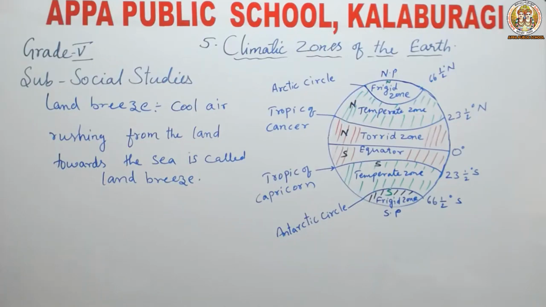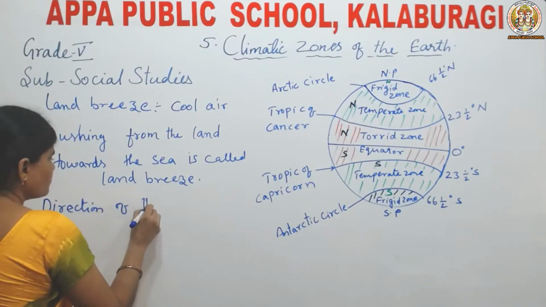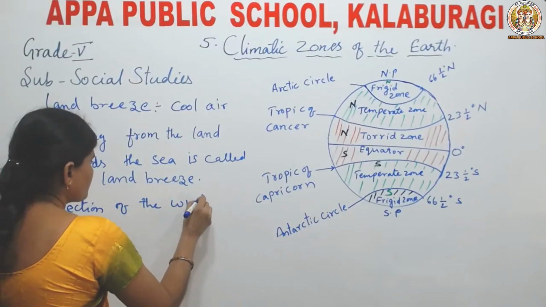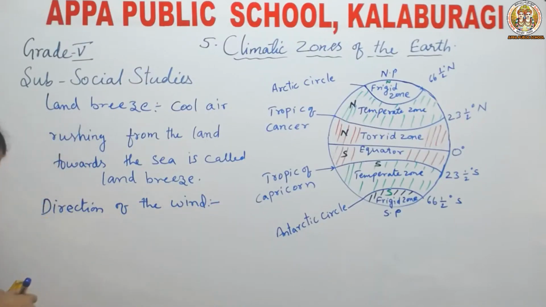Now next one is direction of the wind. How does the direction of the wind affect the climate? Let us see now.